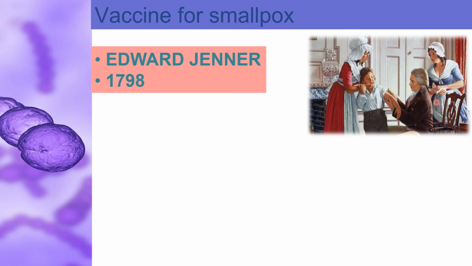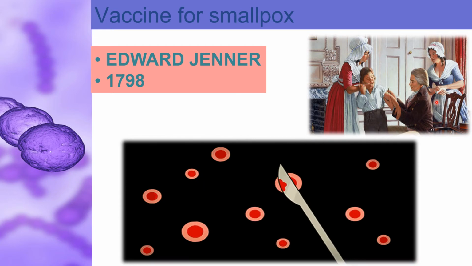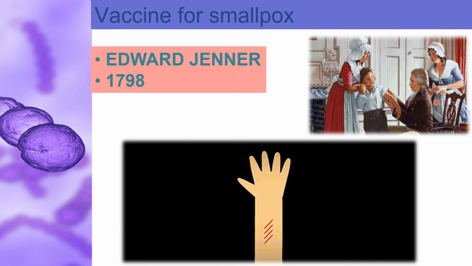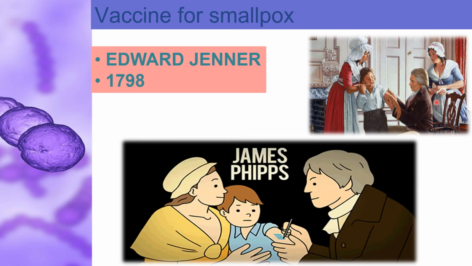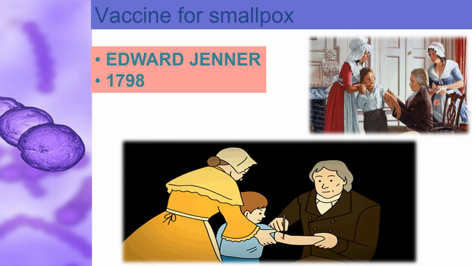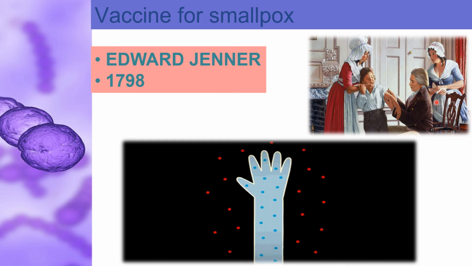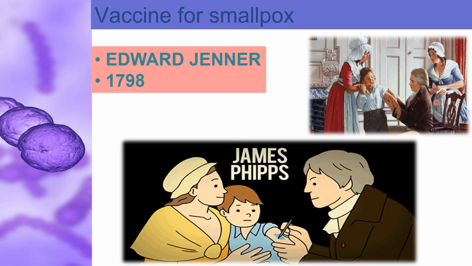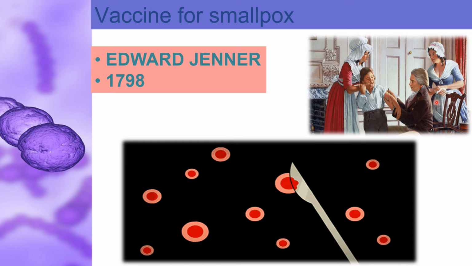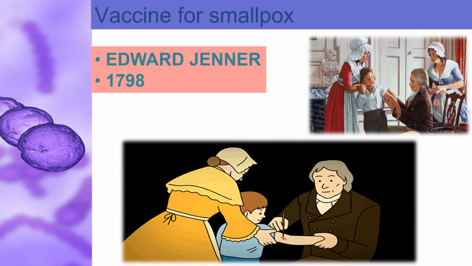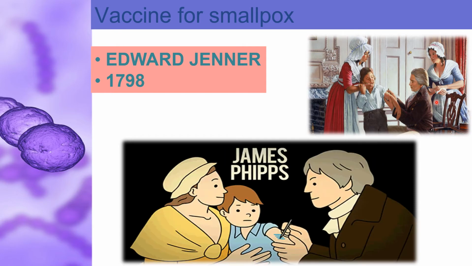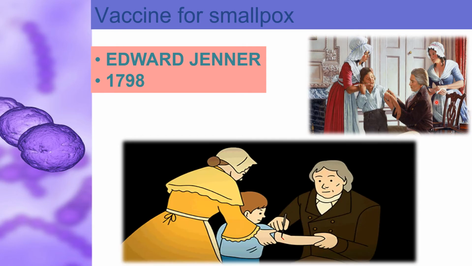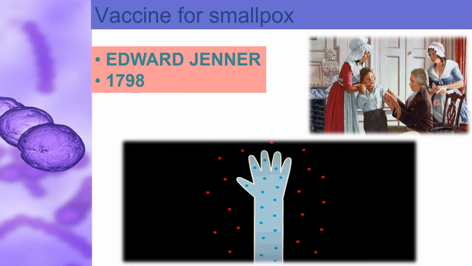Edward Jenner noticed that milkmaids who had contracted a disease called cowpox, which caused blisters on a cow's udder, did not catch smallpox. Unlike smallpox, which caused severe skin eruptions and dangerous fever in humans, cowpox led to few ill symptoms in these women. So he took a fluid from a cowpox blister and scratched it into the skin of a boy called James Pepys, an 8-year-old boy.